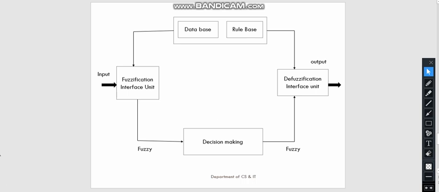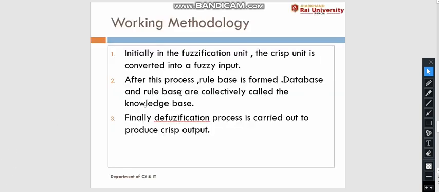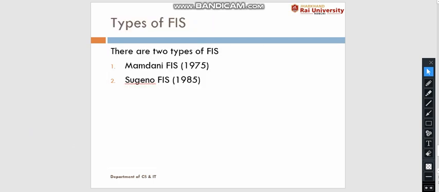There are two types of fuzzy inference system. These are your Mamdani FIS and Sugeno FIS. These two methods will be discussed in detail in my next lecture. Thank you.